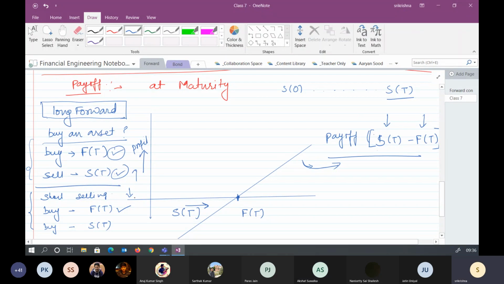And second, I would not have entered into any forward contract. Rather, at capital T, I would have bought the asset. How much saving you would have made if you had entered into the forward contract is given by this line.